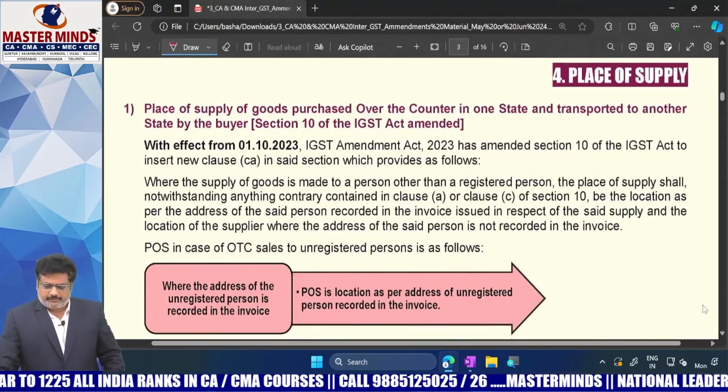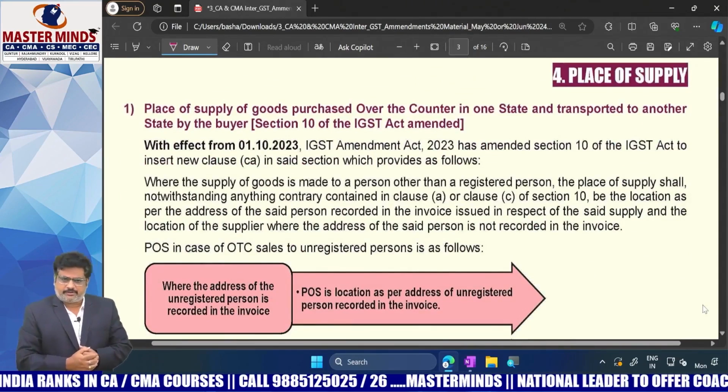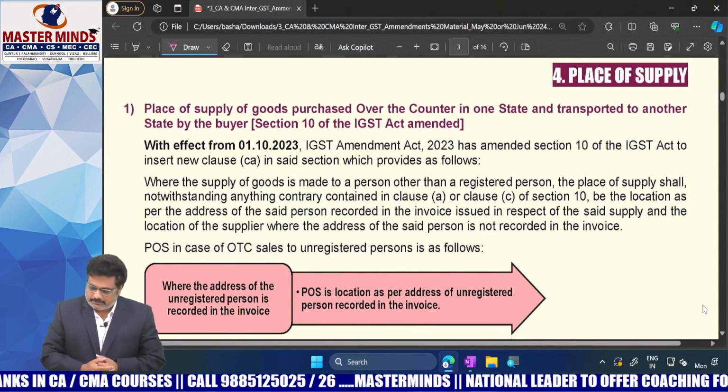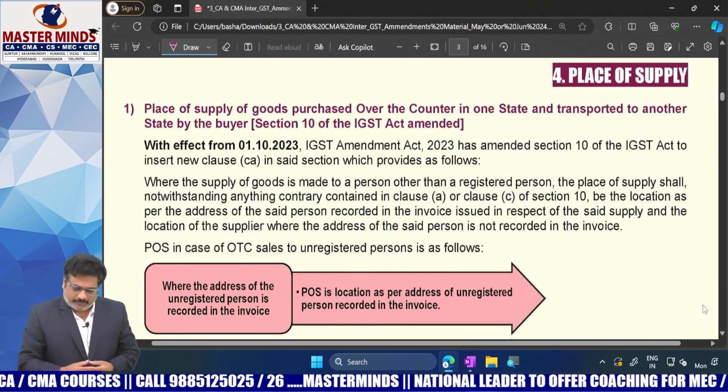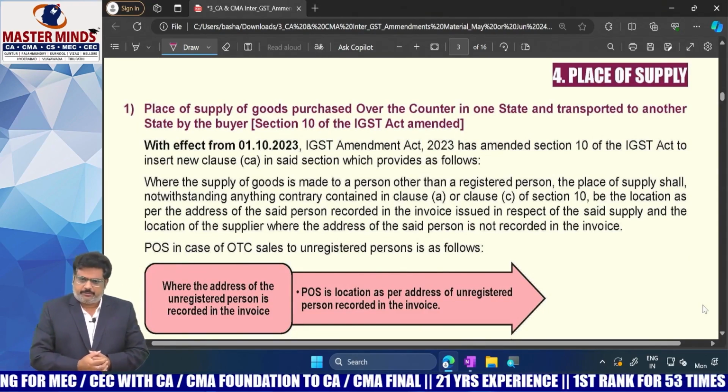So here ends this particular topic. The next chapter amendment is with respect to place of supply. That is the amendment we need to see now. So the amendment is there with respect to place of supply.